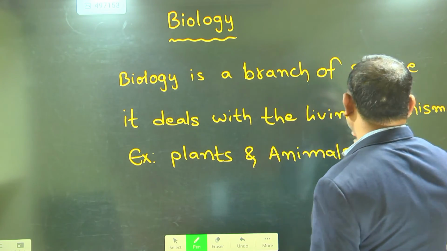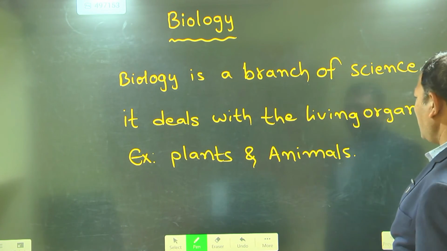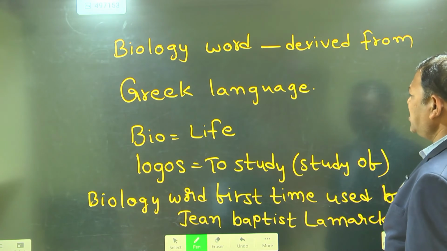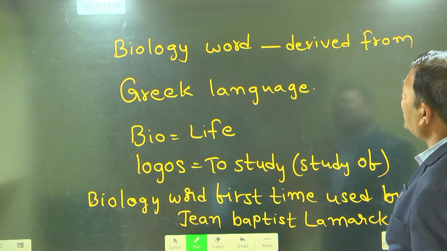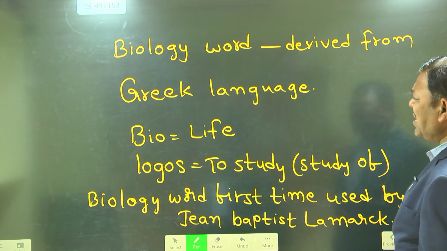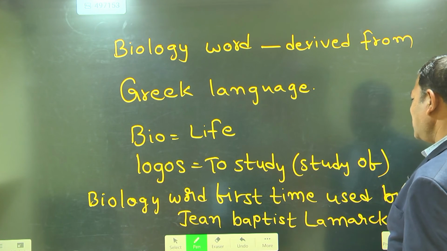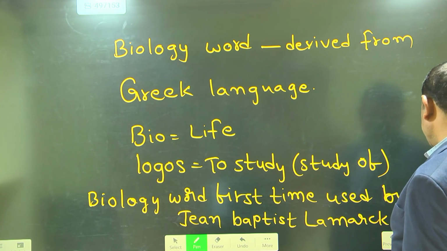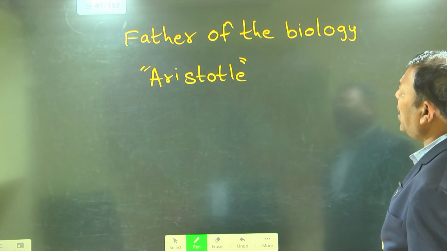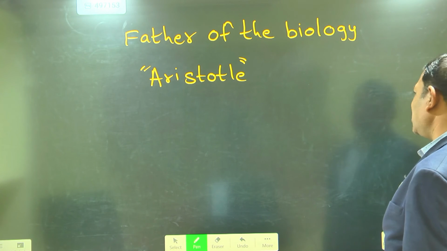Biology is a branch of science. It deals with living organisms like plants and animals. The word biology is derived from the Greek language. Bio means life, logos means study. The word biology was first used by Jean-Baptiste Lamarck. The father of biology is Aristotle.